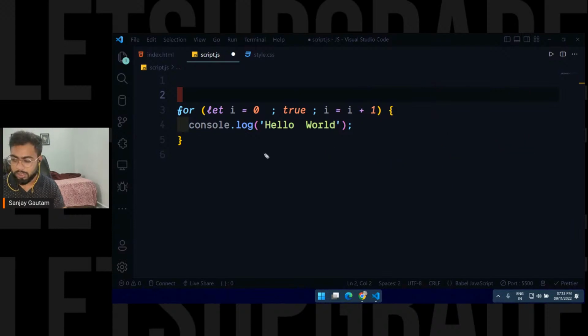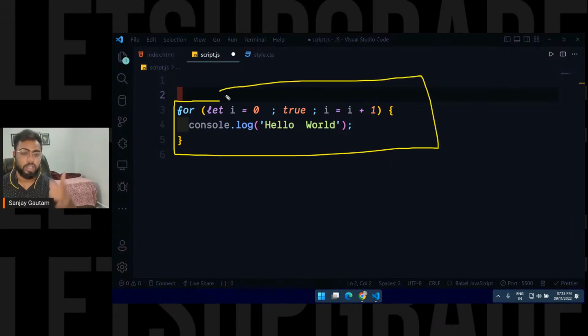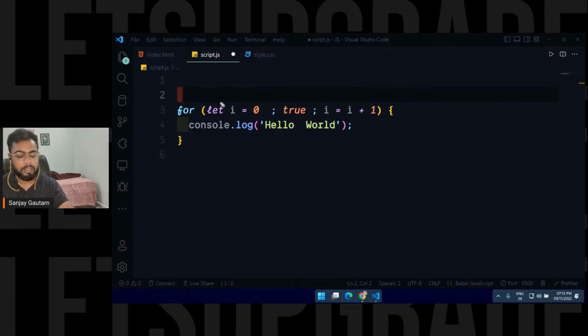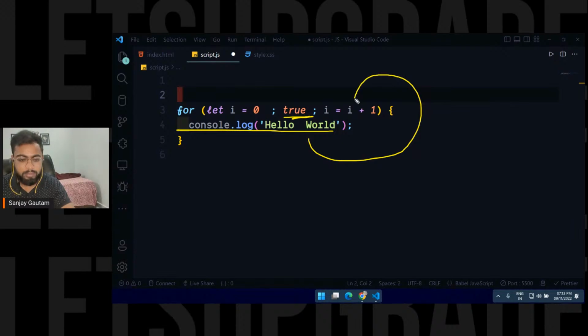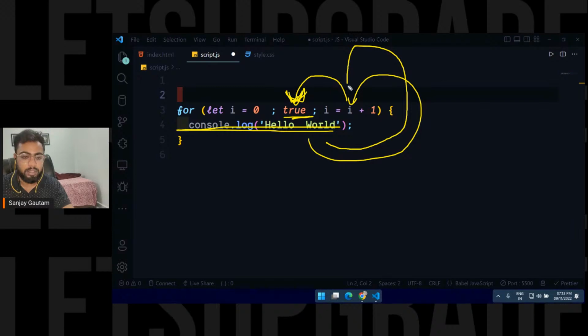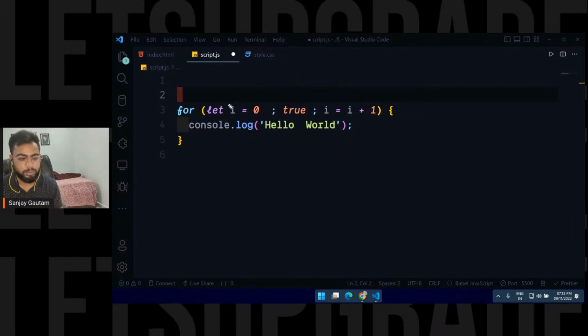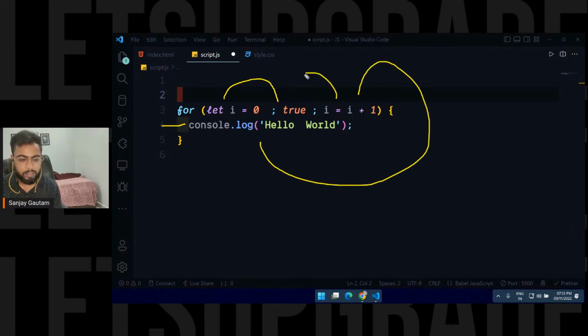In this situation, if you try to execute this code, you will get an infinite loop. The reason is that we have a true here. So true, execute the code, then it will come here, and again check the new value, and it will execute our code one more time. Then it comes to the third part one more time, executes this code, and comes back here. So it's a loop. It starts from here to here, then here, then here, and then here.